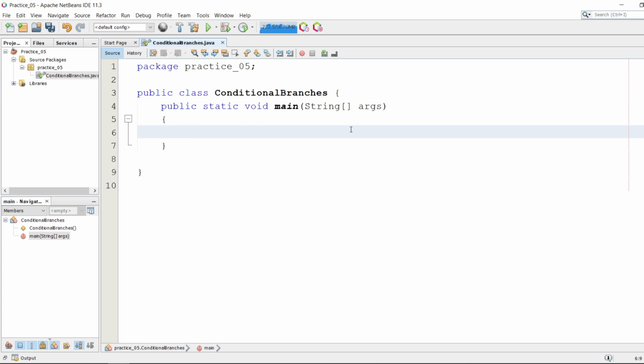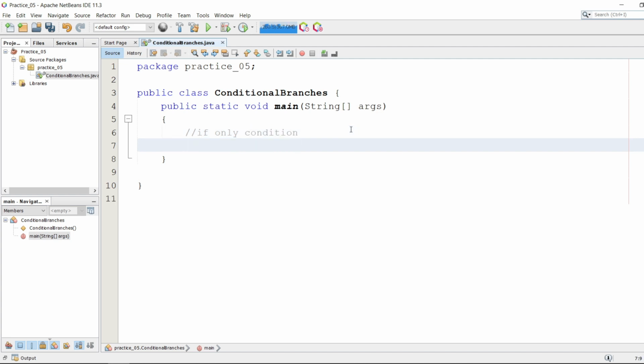So let's create one if condition, if only condition. I'm writing this comment so that you could easily understand later on when you see the coding section. So let's define one integer value as int